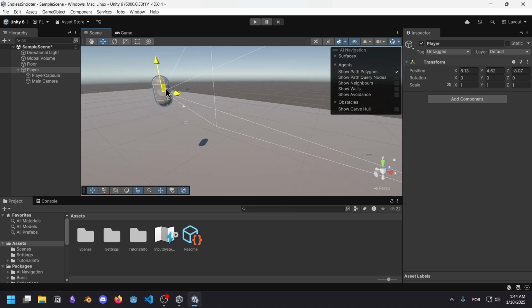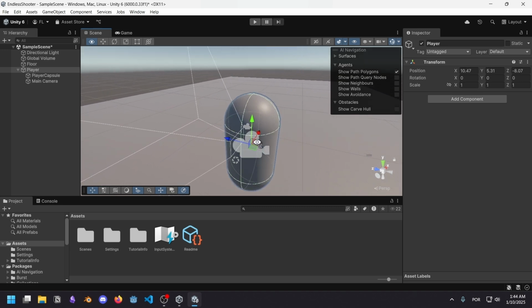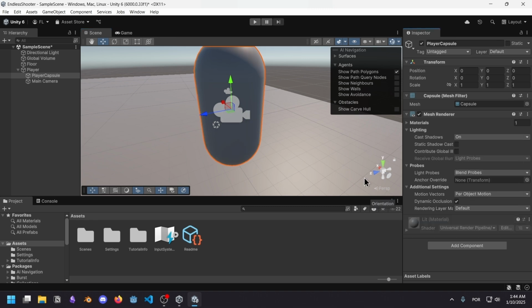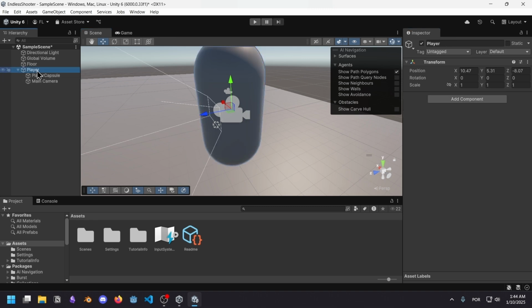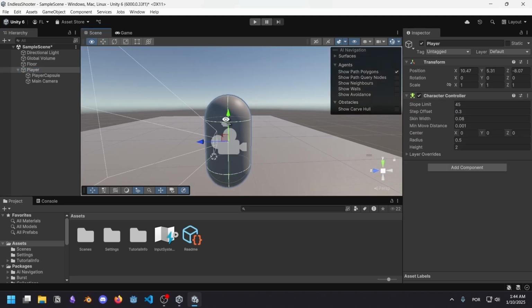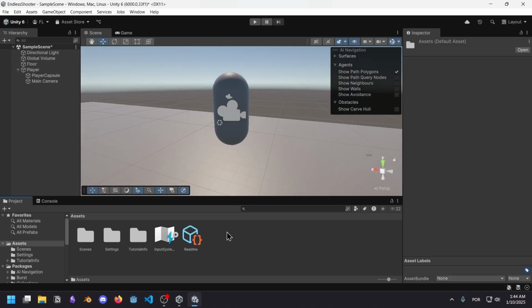I love this functionality. I'm going to keep the player there because I want to add gravity as soon as possible. You can see the player capsule has a collider, but I'm going to remove that. Is that dumb? I don't know, because I want to give the player itself a character controller. It is the same size of the capsule currently, so no problems there. And then I want to create a script for the player, but let me first create a new folder because things can get out of hand.